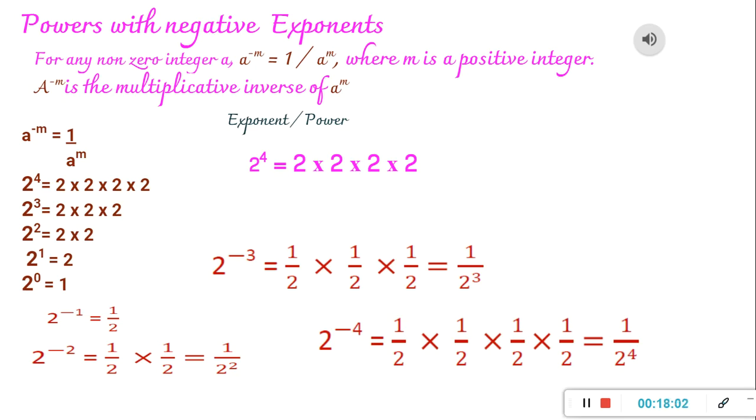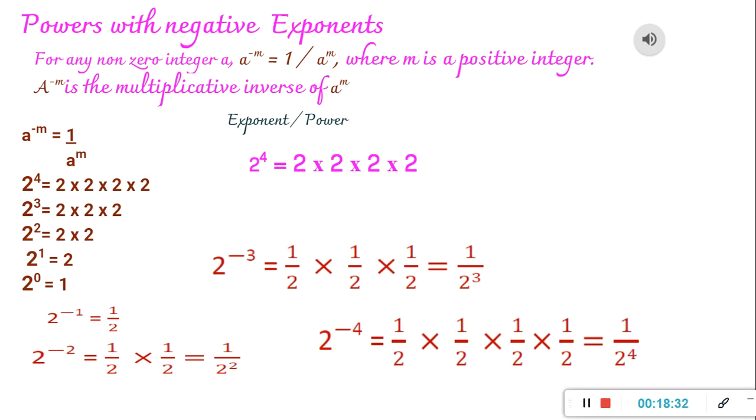Now, not only this, a raised to minus m is the multiplicative inverse of a raised to m, right? That means if you multiply 10 raised to minus 7 with 10 raised to 7, what will you get? You will definitely get a 1. That's because when you look at this relation, 2 raised to minus 4 is equal to 1 upon 2 raised to 4. So if you multiply 2 raised to minus 4 and 2 raised to 4, what will you get? You will get 1.